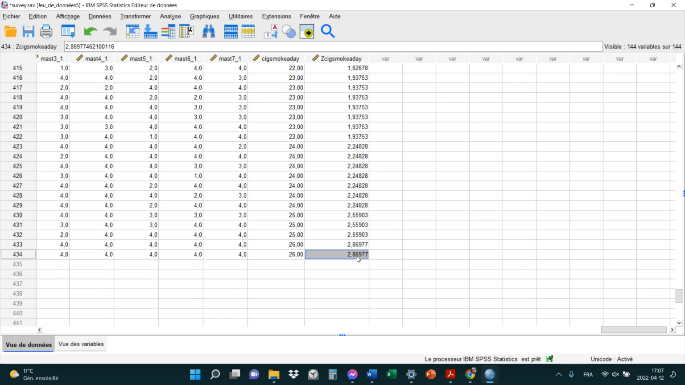This person is 2.86 standard deviations over the mean. 2.86 écart type au-dessus de la moyenne. C'est bon, c'est normal. Dans une distribution normale, la majorité des scores devraient tomber entre moins 3 et plus 3 en termes de score Z. Moins 3 écart type en bas de la moyenne et plus 3 écart type en haut de la moyenne.